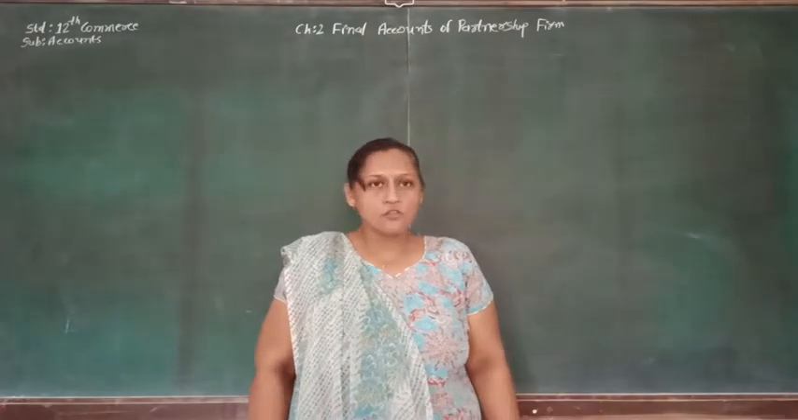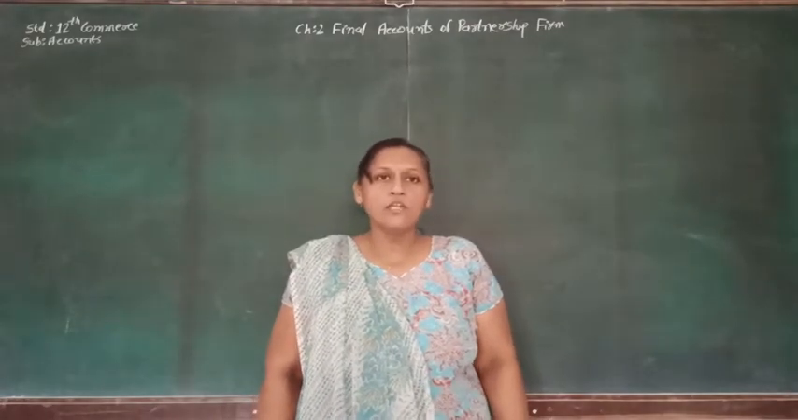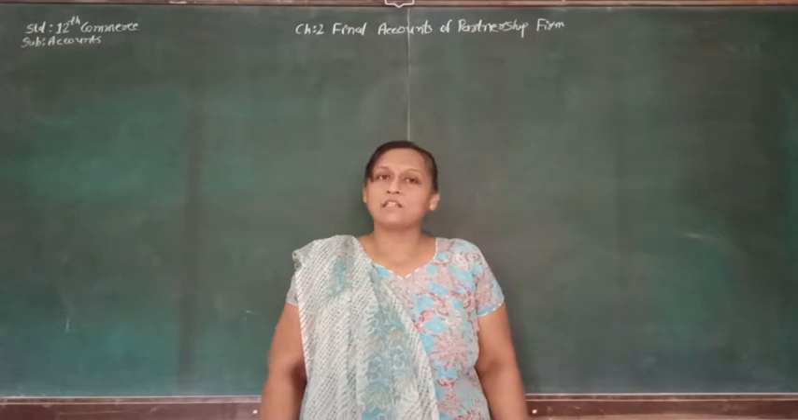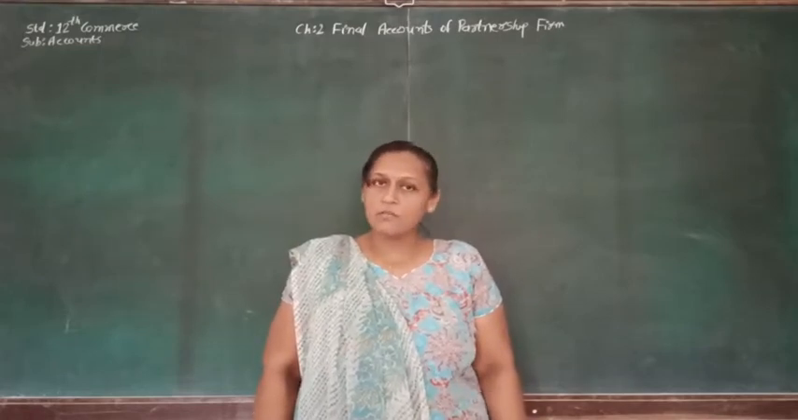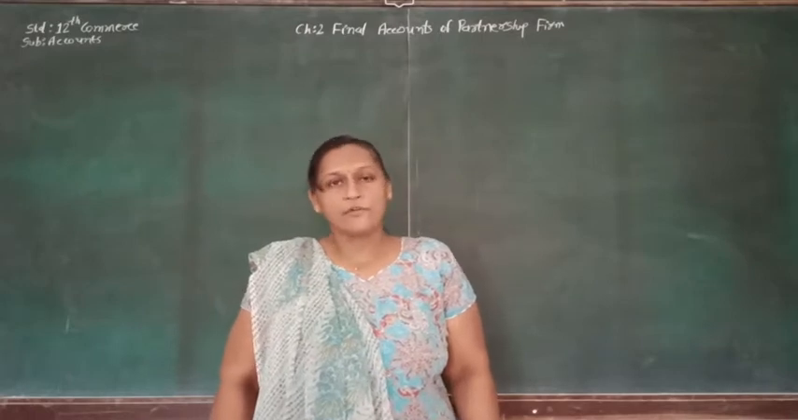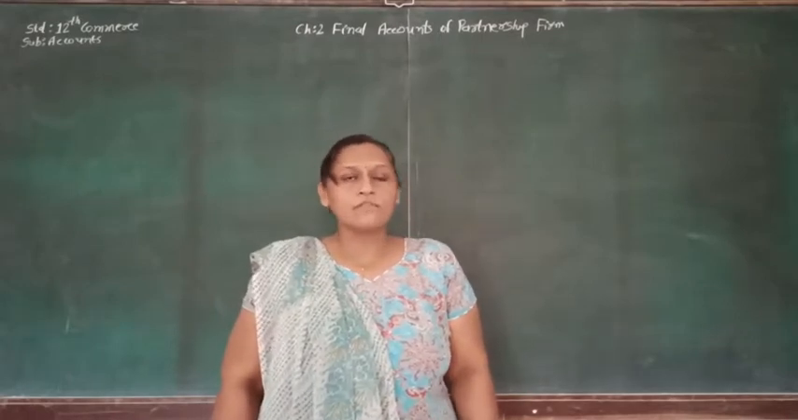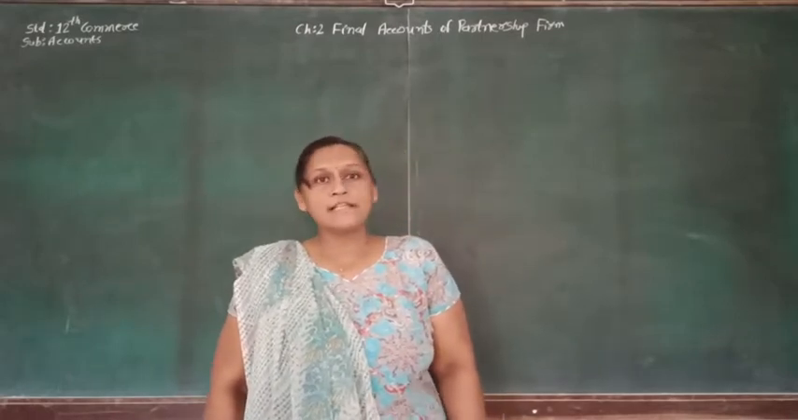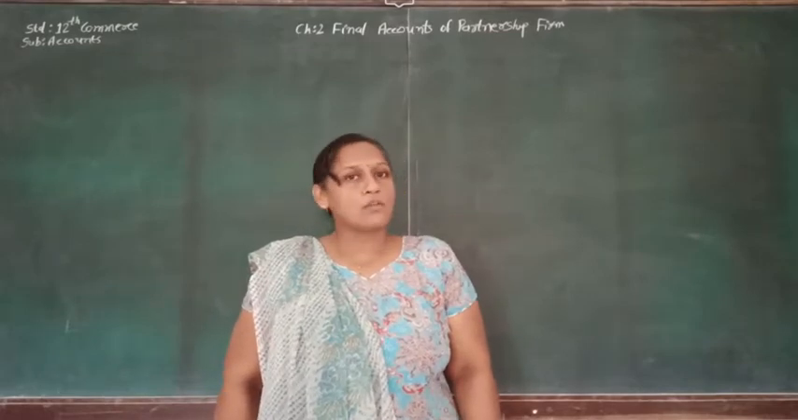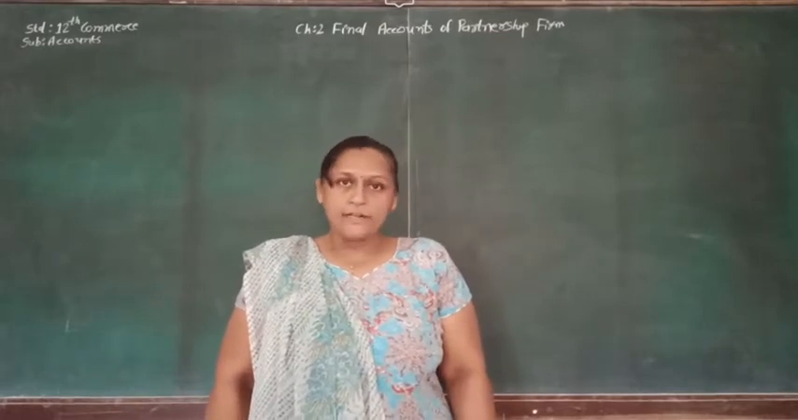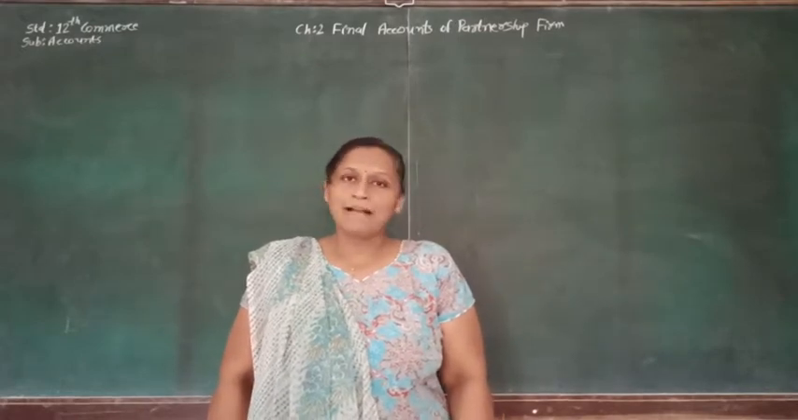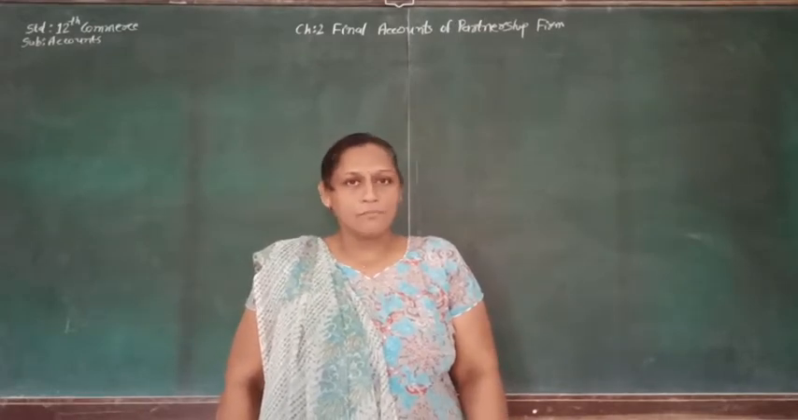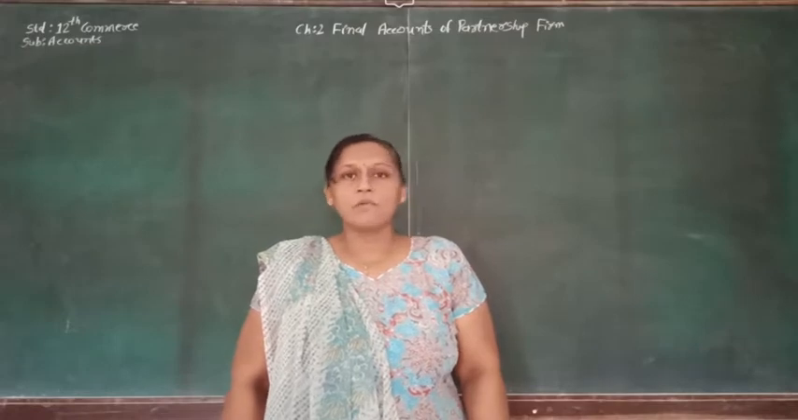Hello students, today we are going to see chapter number 2, that is final account of partnership firm, standard 12 commerce, subject is account. Here we are going to start with the sum, and today we will see illustration number 1 where we are going to prepare trading account, profit and loss account, profit and loss appropriation account, partners capital account as well as balance sheet. Let's see illustration number 1.